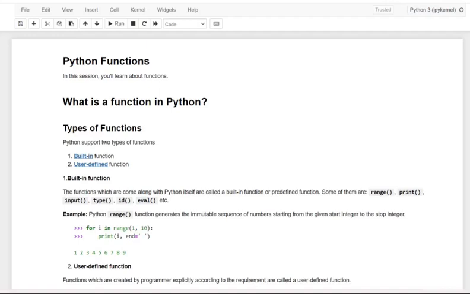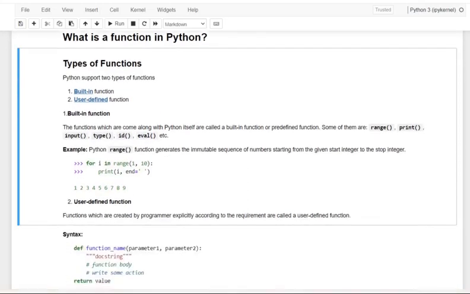And what are the types of functions? Actually, there are two types of functions: built-in functions and user-defined functions. The functions that come along with Python itself are called built-in functions, also called predefined functions. Some examples are range, print, input, type, id, and eval. These are some of the built-in functions.